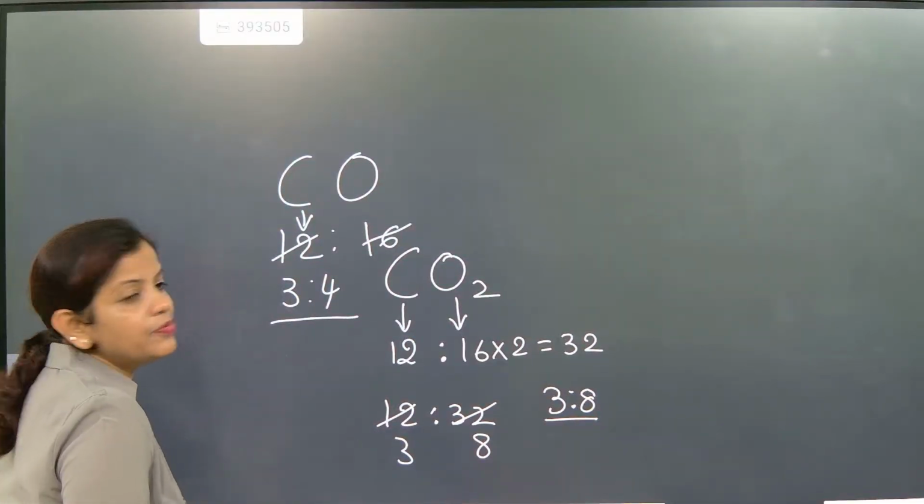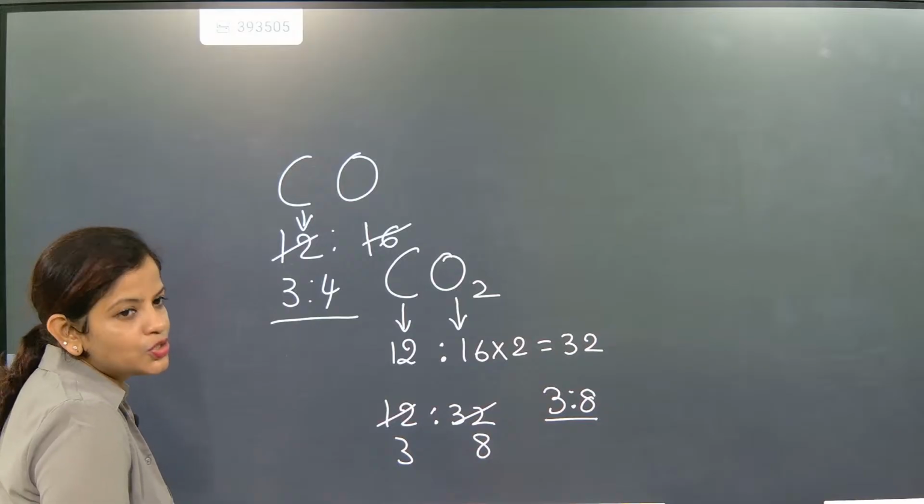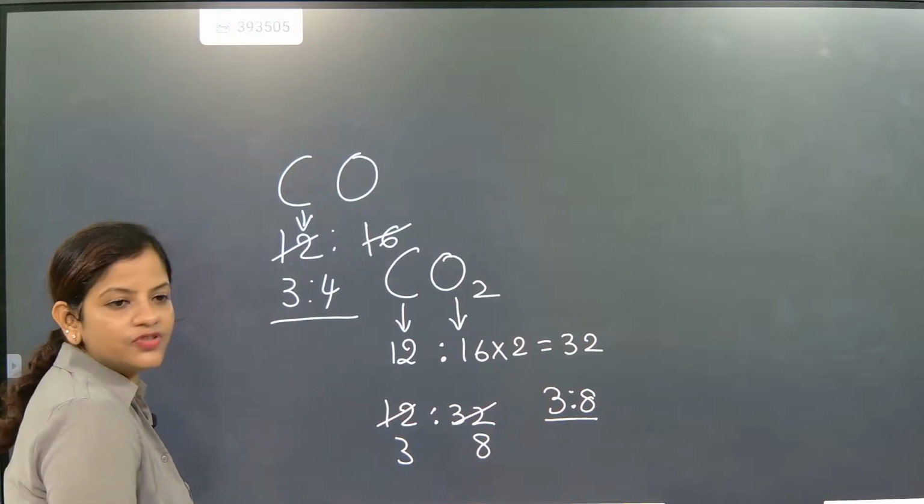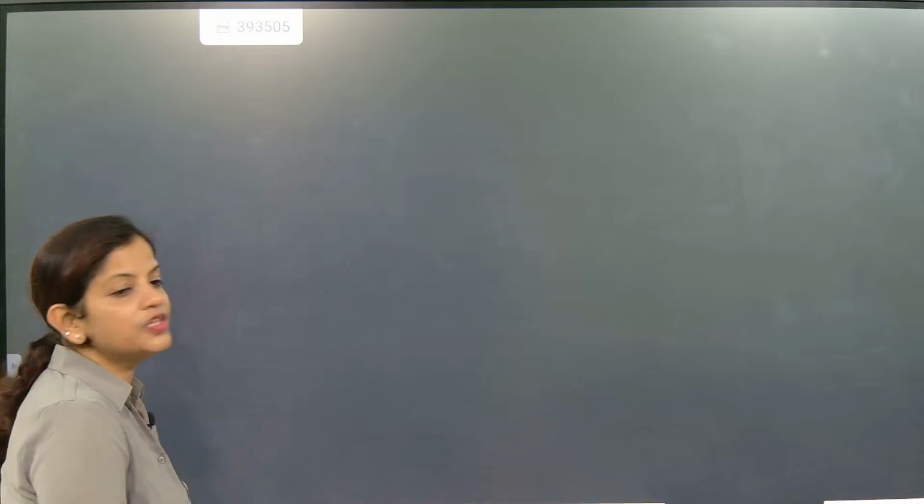Now look here, beta. This is CO, carbon monoxide, and the ratio is 3 is to 4. For carbon dioxide the ratio is 3 is to 8. So shall we go for the next one? Ready?